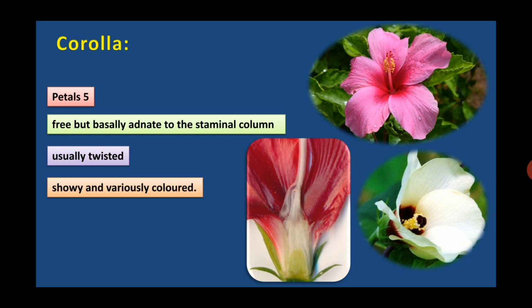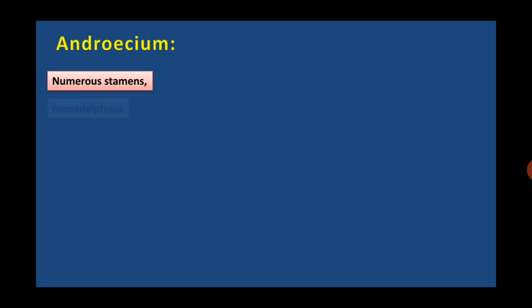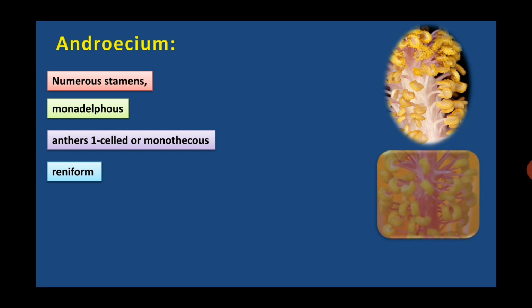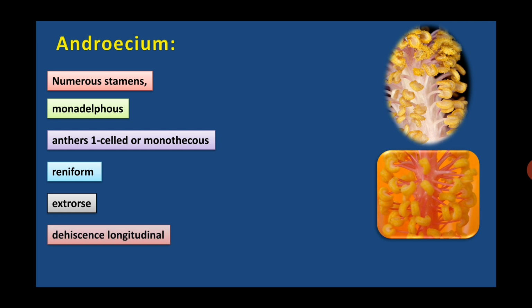Showy and variously colored. Androecium, numerous stamens, that means stamens are uncountable, indefinite, infinite. Monadelphous means all the stamens are tied into a single bundle. Anthers one-celled or monothecous. Anthers are reniform, that means kidney-like shape. Extrorse means anthers are facing towards outside. Dehiscence of the anther is longitudinal.